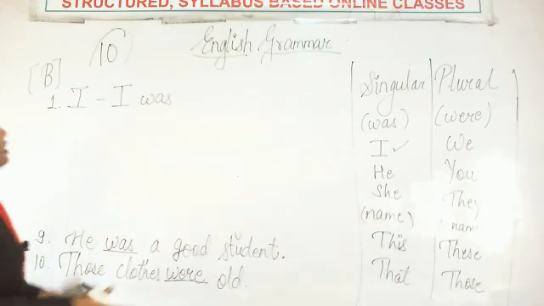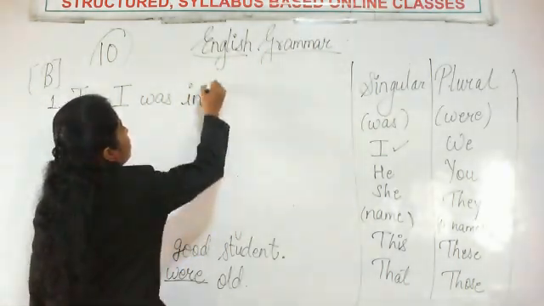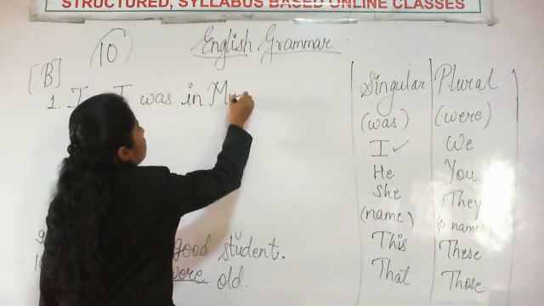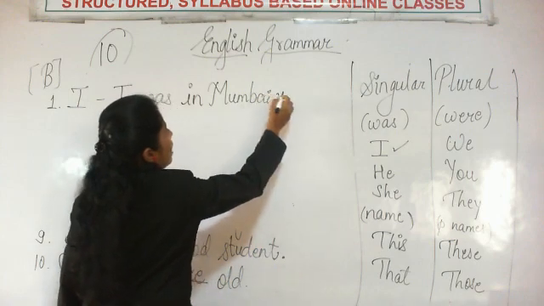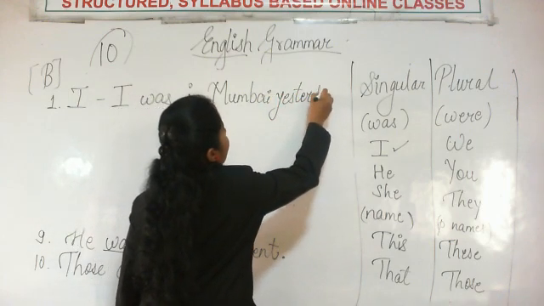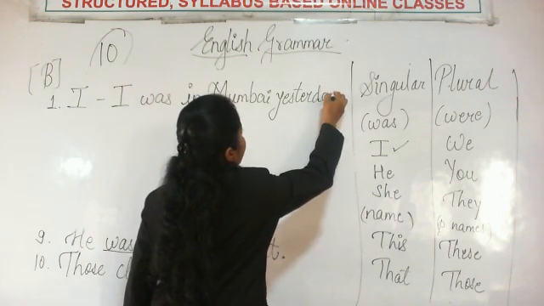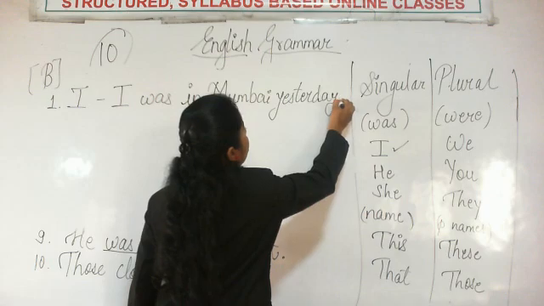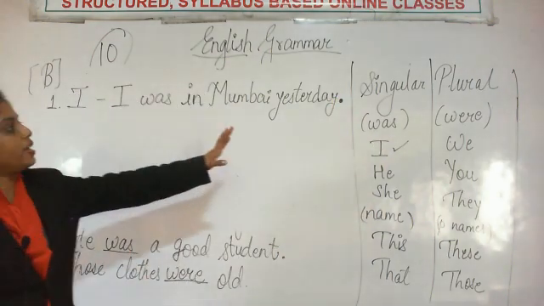So let's say I was in Mumbai yesterday. Yesterday spelling is Y-E-S-T-E-R-D-A-Y. Okay. Don't forget to put a full stop. So I was in Mumbai yesterday.